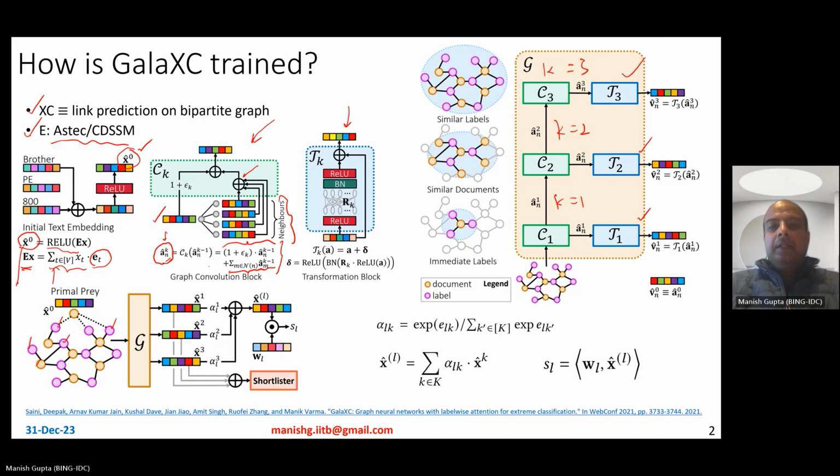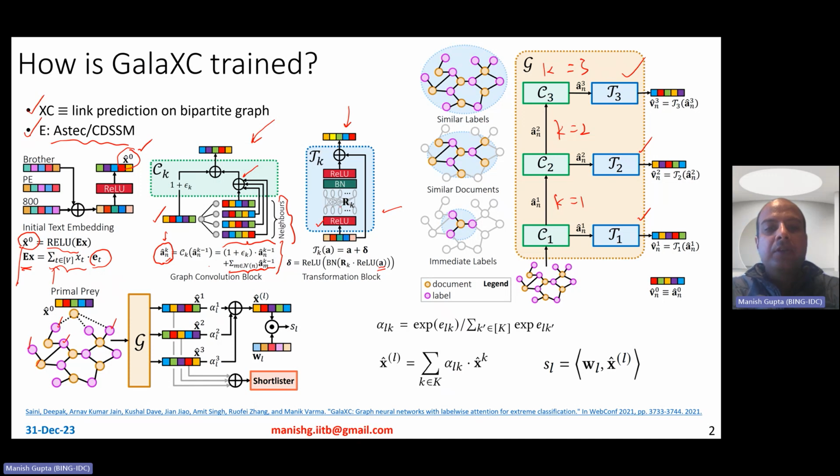Okay. Now, after the convolution is done, you want to revise or transform this graph embedding further. And the way you do this is using this transformation block. So in this transformation block, what happens is as follows. You essentially have your initial representation A. You perform ReLU on top of it.